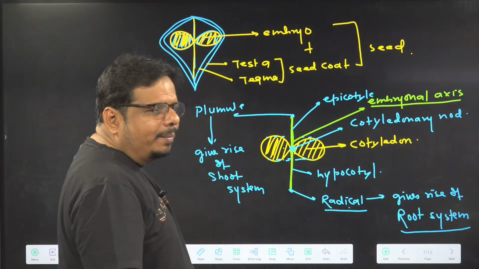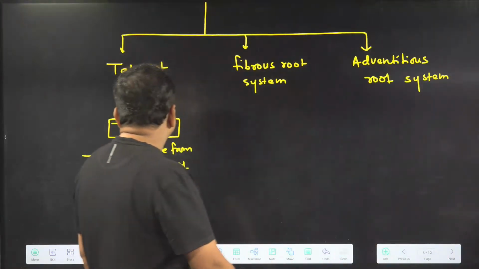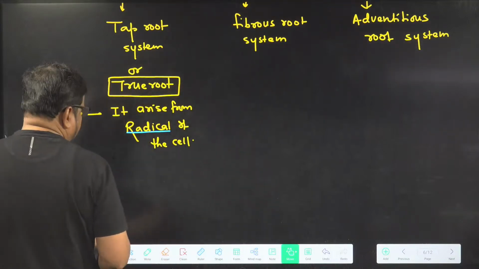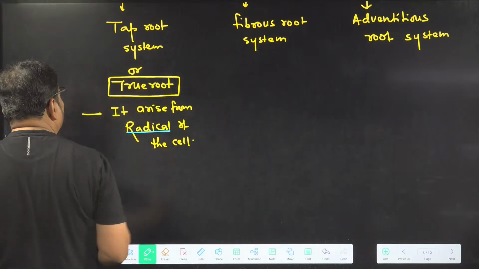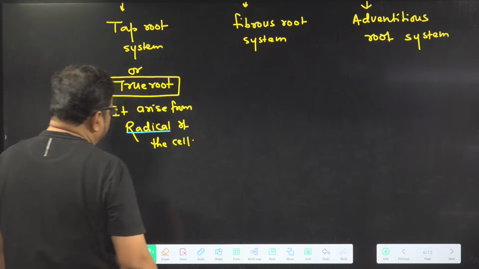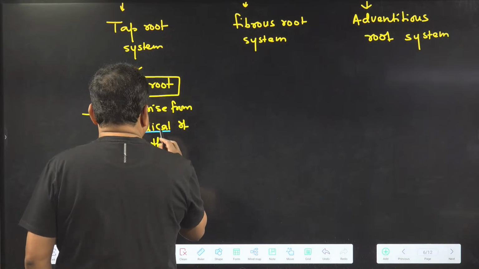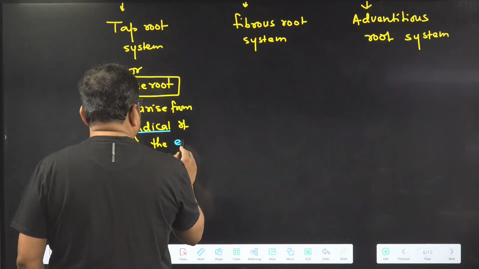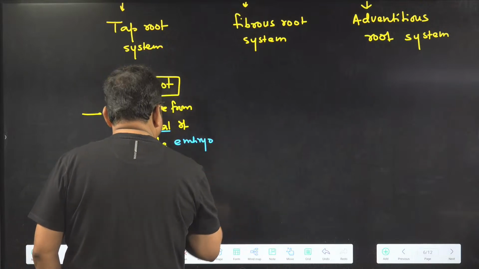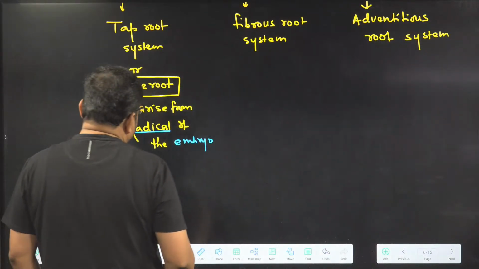Now we are moving ahead. Now I am coming to the previous slide. In the taproot system, I told you it is also called true root. Why is it called true root? Because it arises from the radicle, the radicle of the embryo. Because the radicle is present in which one? Embryo. Getting the idea or not? It arises from the radicle.